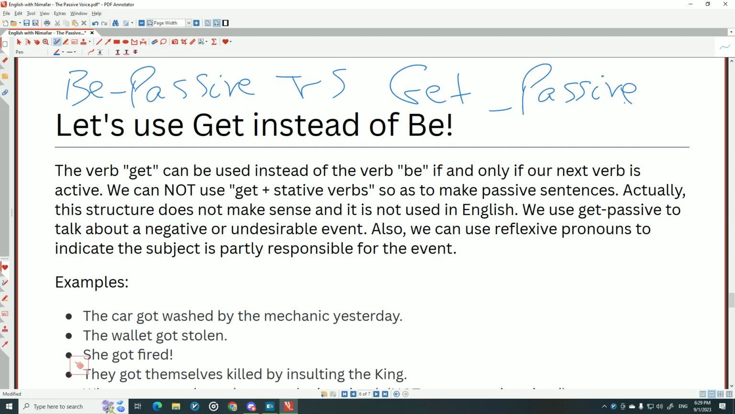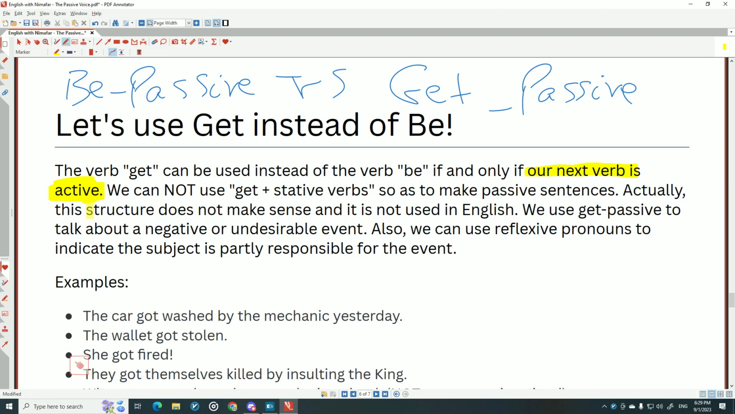The verb get can be used instead of the verb be if and only if, let me highlight this because it's really important, if and only if our next verb is active. You can only use it if your verb after that is active.